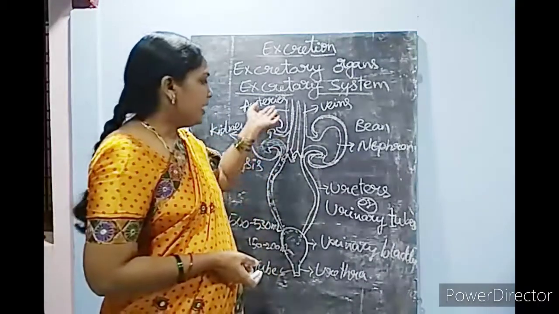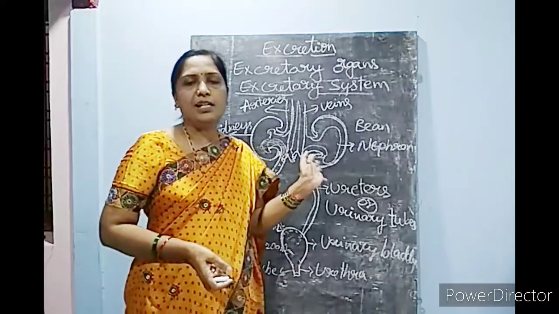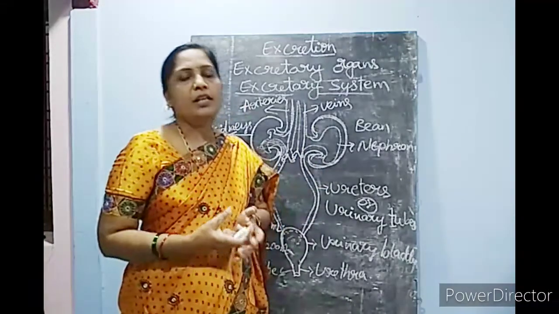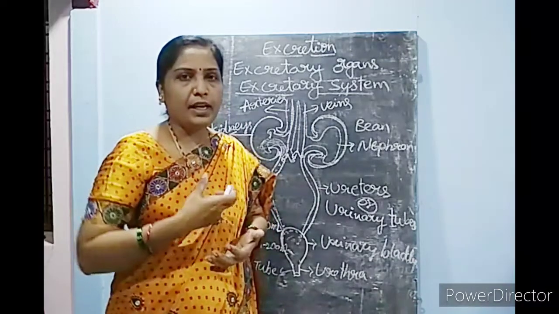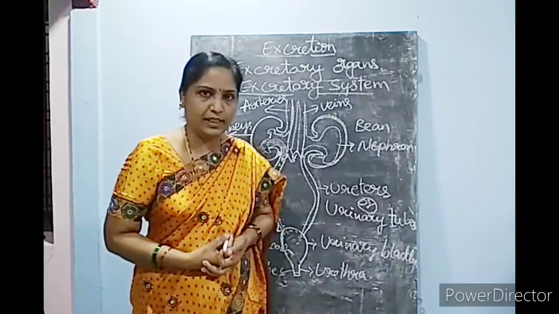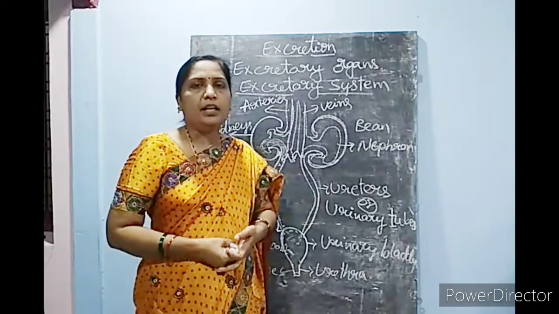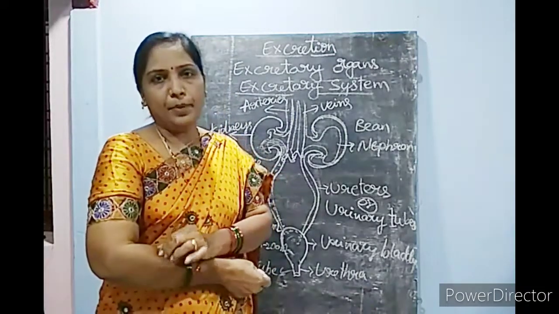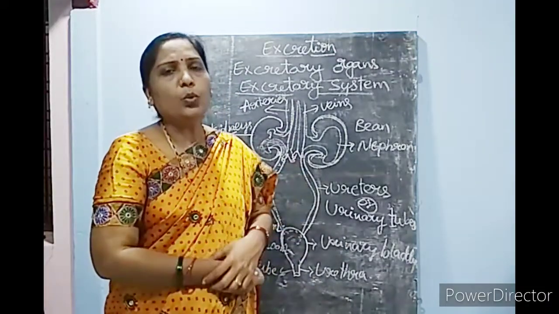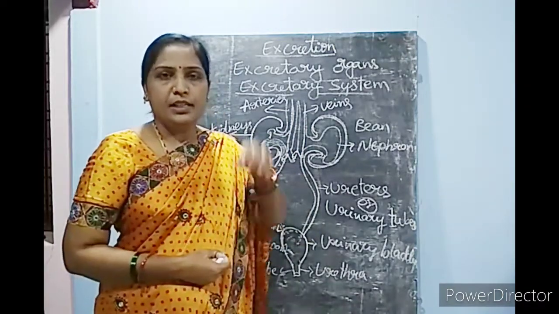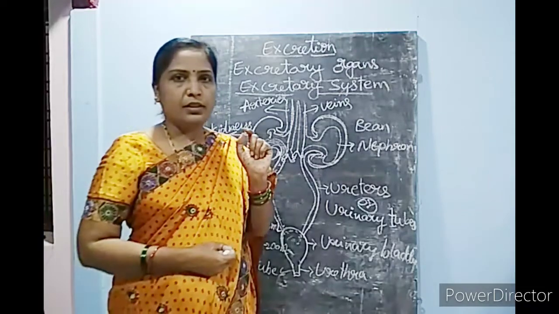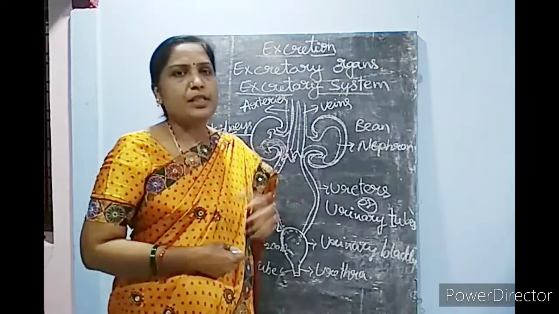And finally, even your sweat glands act as one of the excretory organs. What do they excrete? One way, the sweat glands help to keep the body cool. They send out the excess amount of water, a little urea and some salts.